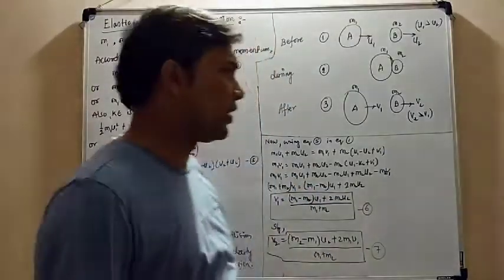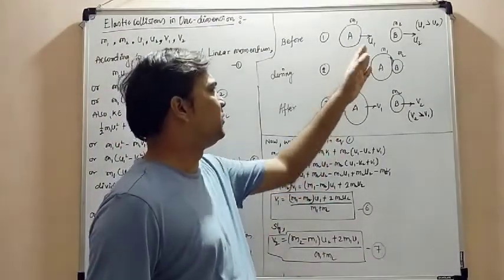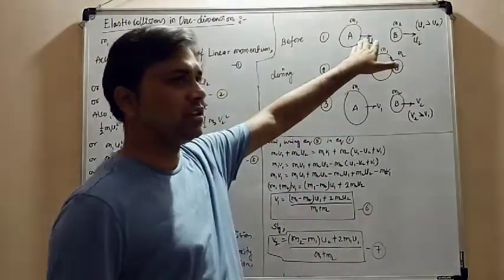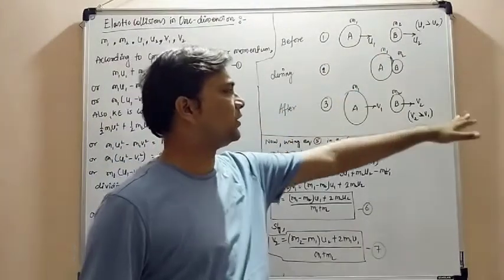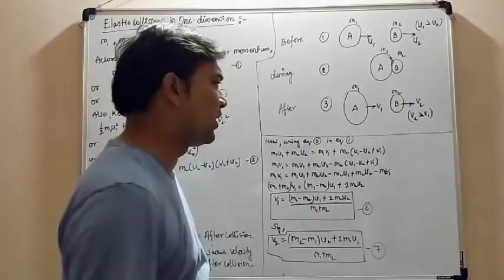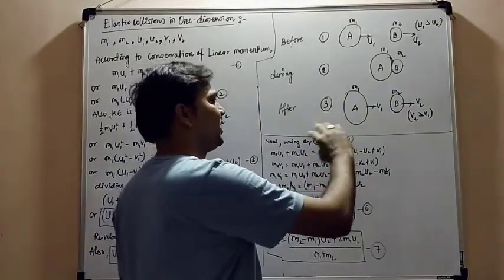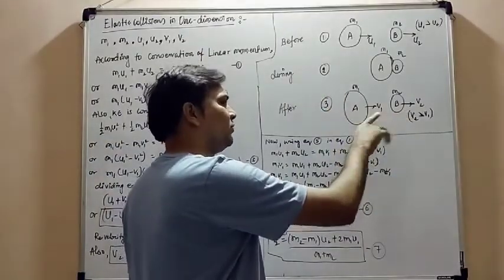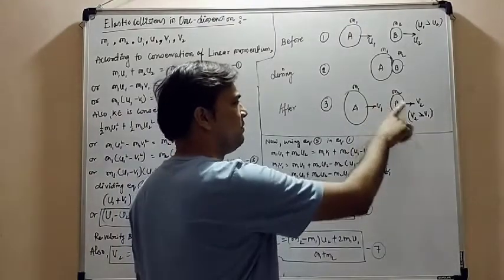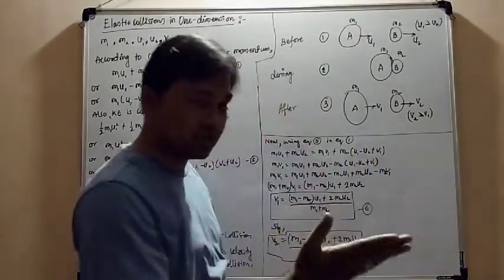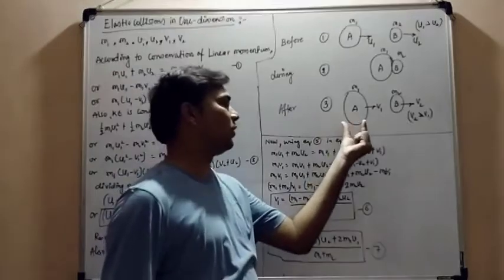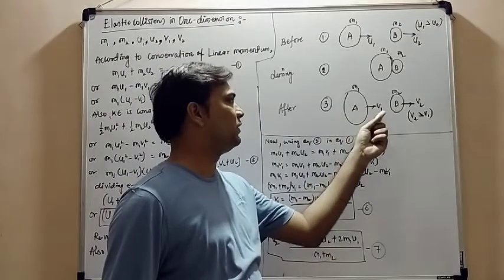The object which is moving with higher velocity initially transfers the energy to the second body. After collision, these two get separated again. Object B, having mass m2, moves with velocity v2, which is faster than the velocity v1 of object A.